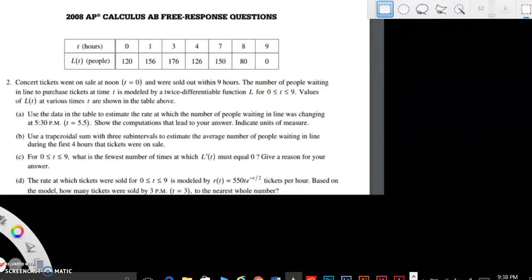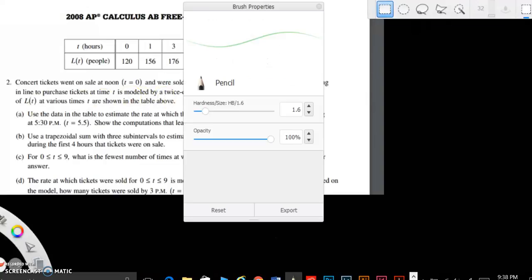In this video, we're going to solve the 2008 Form A AP Calculus AB FRQ question that says concert tickets went on sale at noon, t=0, and were sold out within 9 hours. The number of people in line to purchase tickets at time t is modeled by a twice differentiable function L. That's important whenever they say twice differentiable.